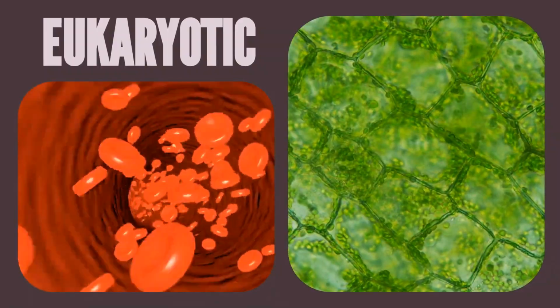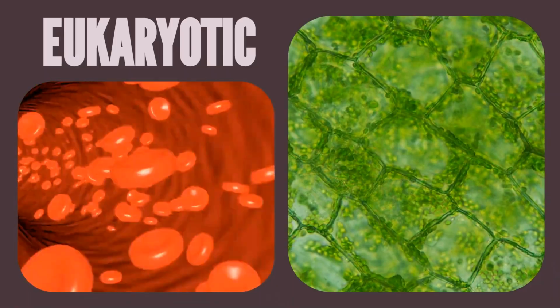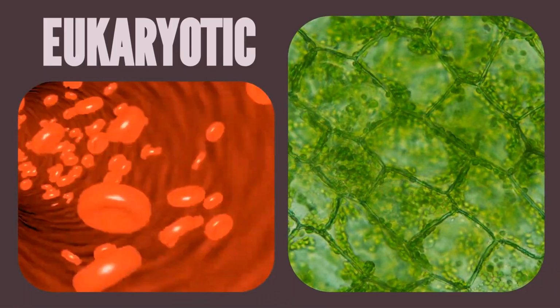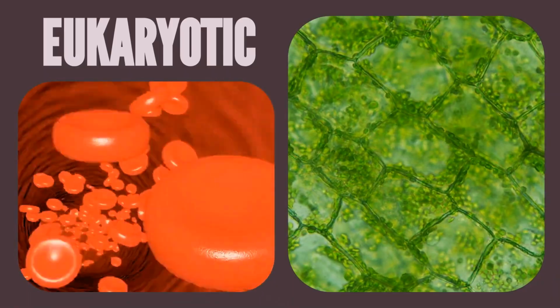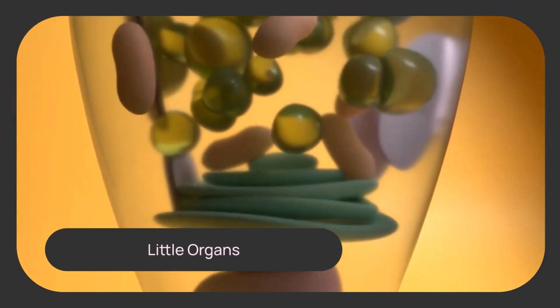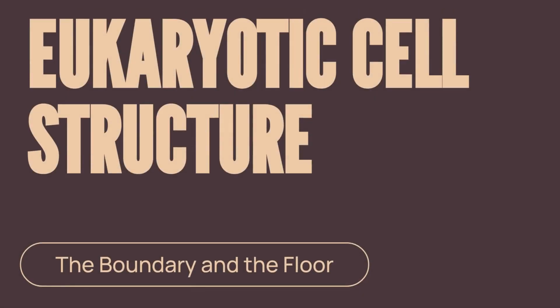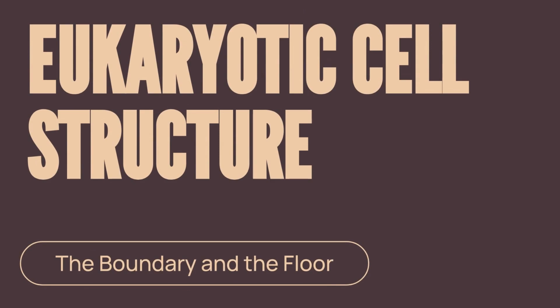Eukaryotic cells, found in plants and animals, are much larger, ranging from 10 to 100 micrometers. They feature a defined nucleus, along with specialized parts called organelles. The word organelle literally means little organ, and each has a highly unique job to perform within the cell. Now let's focus on the eukaryotic cell structure, focusing on the boundary and the floor.